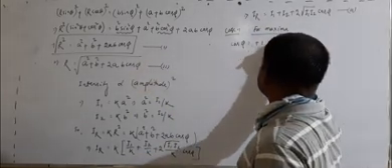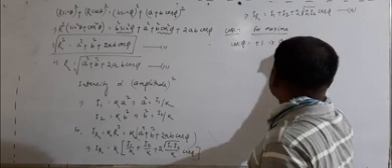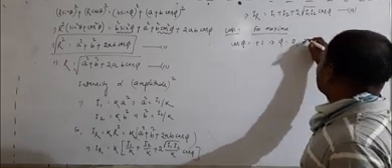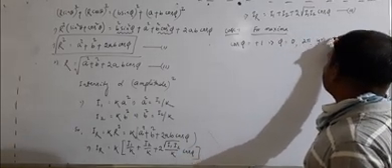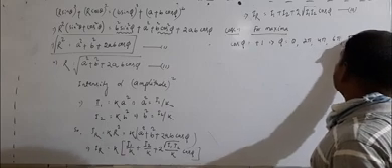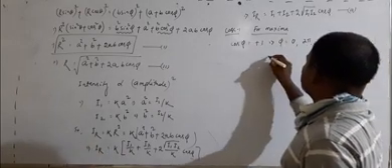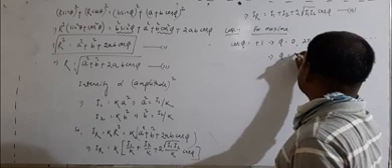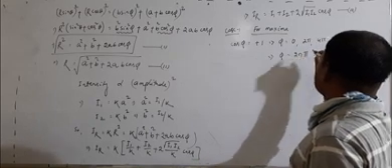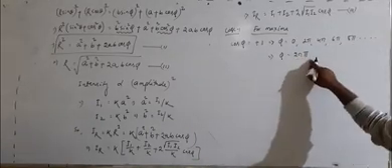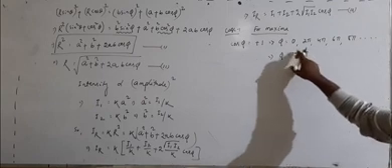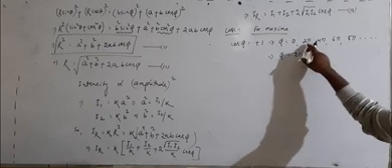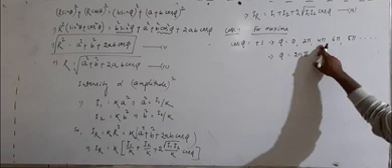So this indicates that phi should be either 0 degree or 2 pi or 4 pi or 6 pi or 8 pi, and so on. That means we can say that phi should be an even multiple of pi radian, 2n pi. If you put n equal to 0, 0; n equal to 1, 2 pi; n equal to 2, 4 pi, like this.